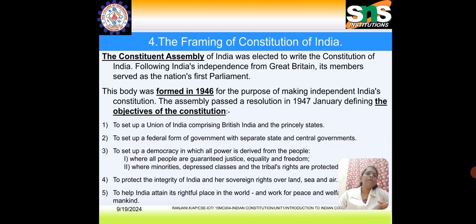In 1947, based on the objectives, that is, to set up the Union of India comprising British India and princely states, and to set up a federal form of government with separate state and central governments, and to set up a democracy in which all power is derived from the people, where all the people are guaranteed justice, equality, and freedom, where minorities, depressed classes, and tribals also have rights to be protected, and each and every individual has a right over land, sea, and air. It also helps India attain its rightful place in the world, and they work for peace and welfare of mankind.